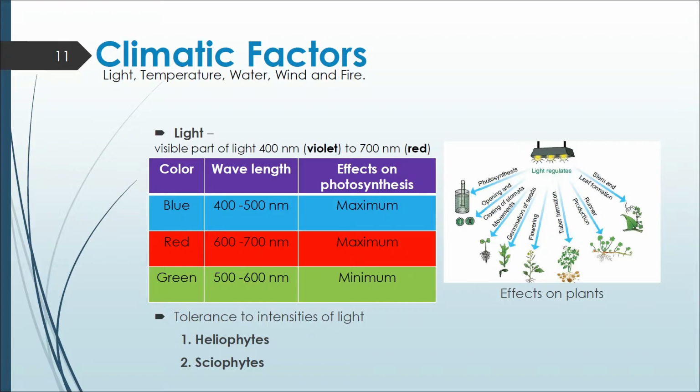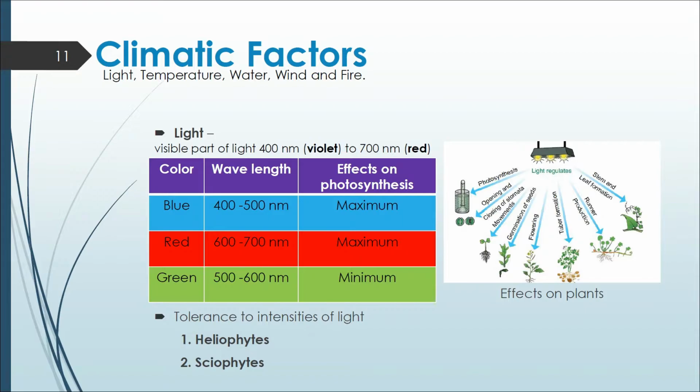Between the blue color, that is 400 to 500 nanometer, and the red color, 600 to 700 nanometer, photosynthesis will be maximum between these wavelengths of light. And in the green color wavelength, that is 500 to 600 nanometer, the photosynthetic effect will be less. This wavelength is not strongly absorbed by the plants.